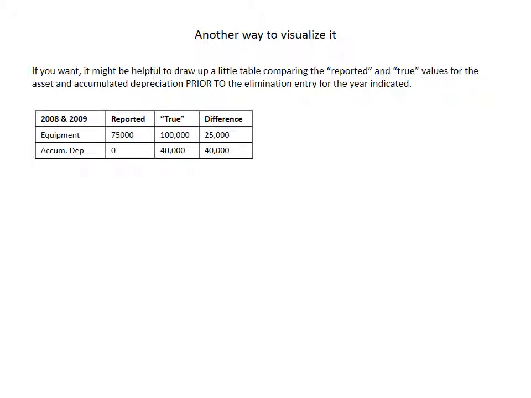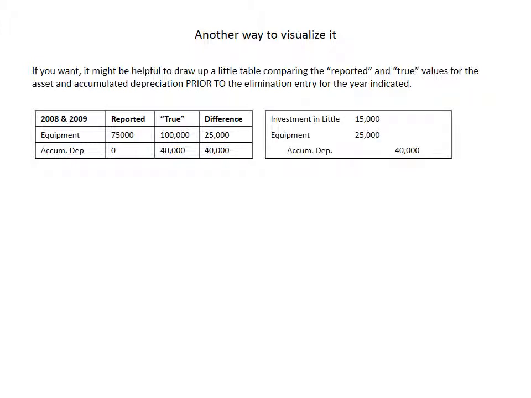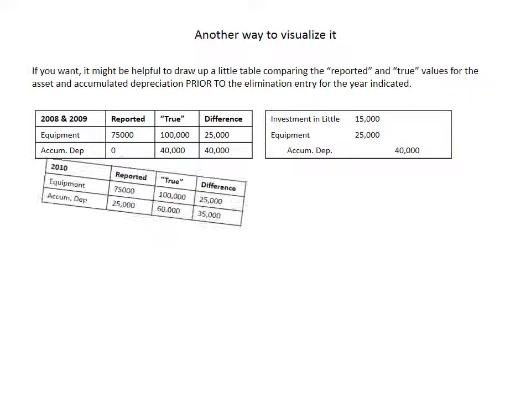So at the end of 2008 and in 2009, before we do our elimination entries, again, the reported equipment and accumulated depreciation are $75,000 and 0. The true equipment is $100,000. The true accumulated depreciation is $40,000. So the adjusting entry, again, we've got the $15,000 unrealized gain. We're adjusting the equipment account upwards to adjust for that difference, and we're adjusting the accumulated depreciation.